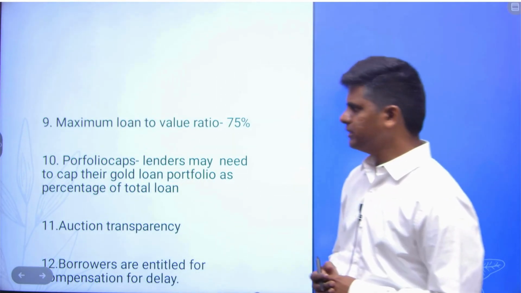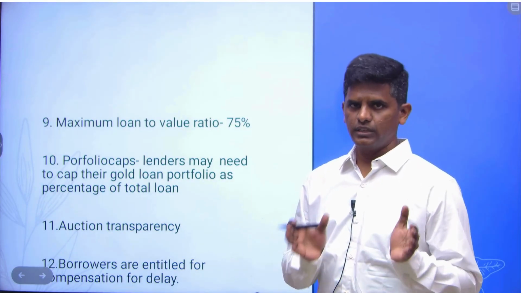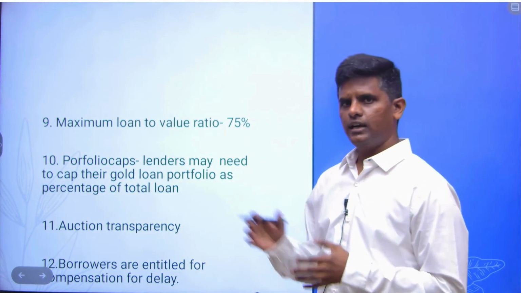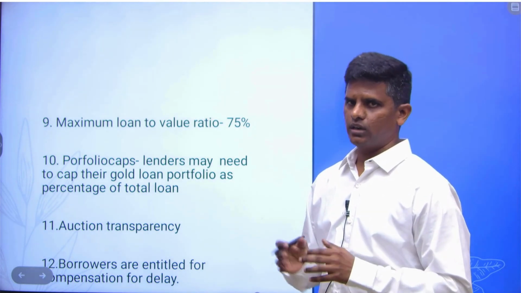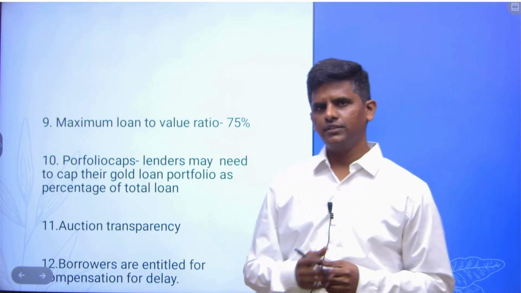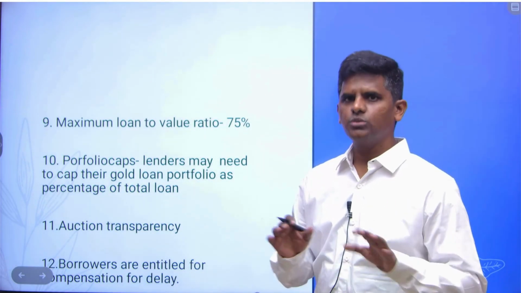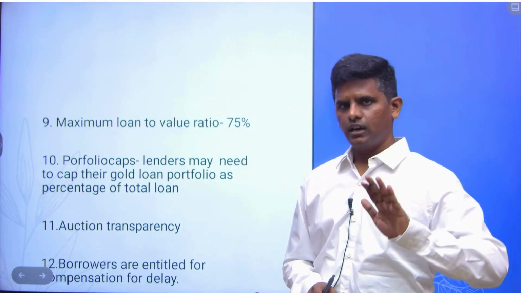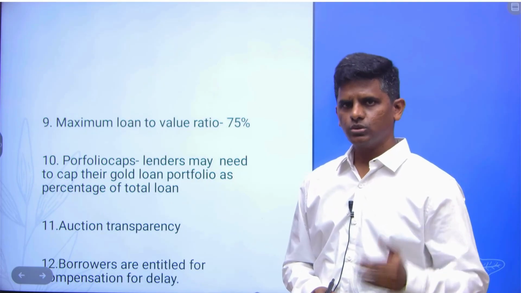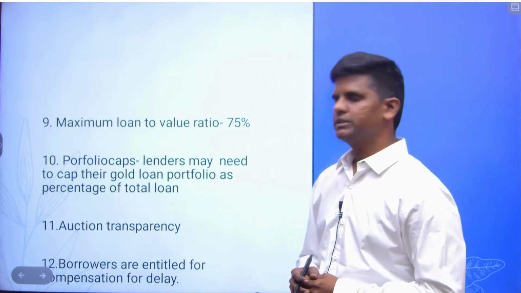Portfolio caps. Lenders may need to cap their gold loans at a total percentage of lending. There will be a fixed portfolio for gold, say 25% or 15% among the total lending, the total loan amount. They cannot increase that. And auction transparency. Whenever banks are auctioning the gold because borrowers couldn't repay, there should be transparency. The dates have to be known to borrowers well in advance, so they should be given the opportunity to repay. And borrowers are entitled to compensation for delay.